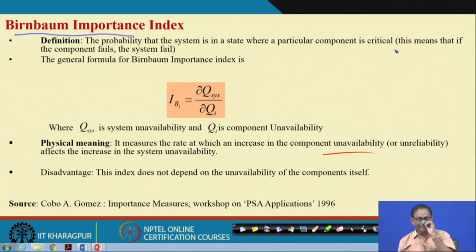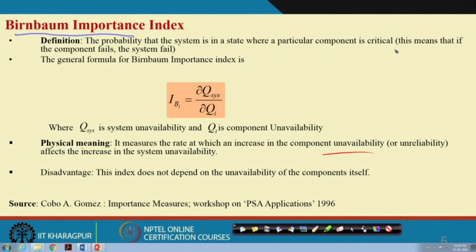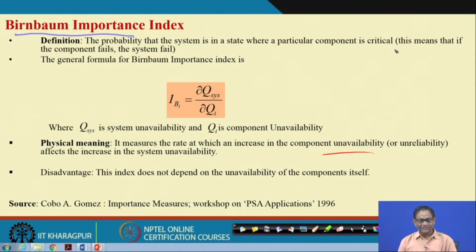Suppose the pressure tank in the system: the system will be under a normal state or an abnormal state, maybe an overpressure condition, or maybe the rupture condition, that is tank rupture. So, what we mean to say is that the system can be in a particular state given a component is critical, meaning the component may fail. This means that if the component fails, the system fails. System failure here means the system may be under overpressure since tank rupture has taken place, something like this. So, how is it computed?